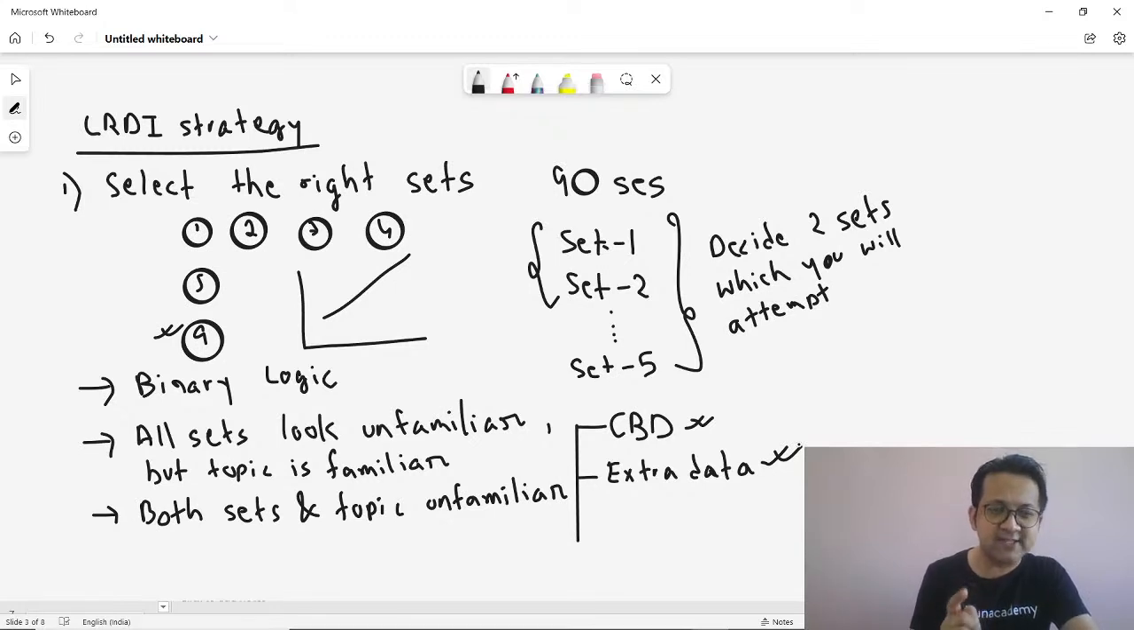Next, also what is important is the length of the set. Any set which has, let's say, 10 pointers, 10 clues, and you have to scroll the set up and down, right?